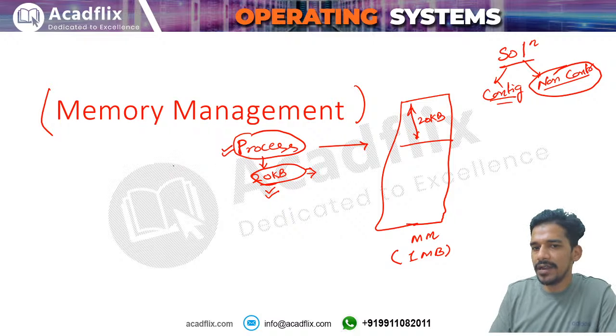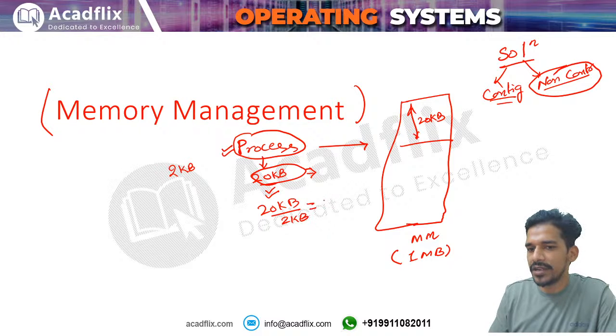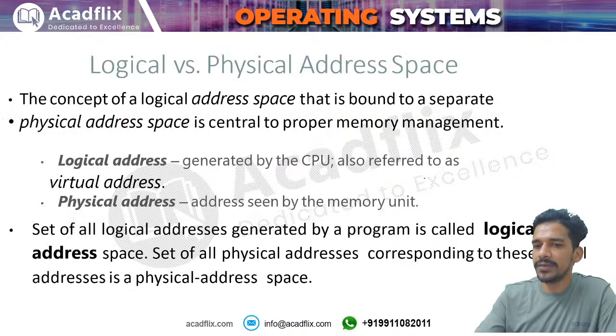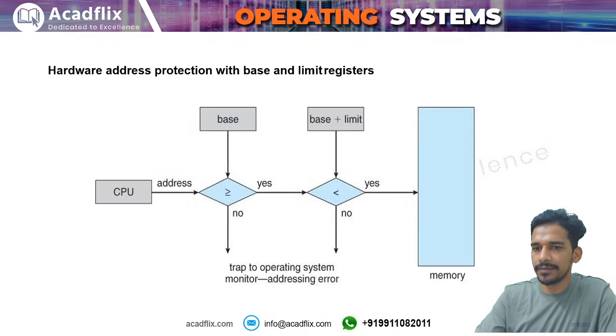For example, if the size of one partition is 2 kilobytes, this process will be divided into 10 partitions, and these 10 partitions may reside at different places. We can give one partition here, another partition here and some partitions there. So there are two kinds of memory management techniques: contiguous memory management and non-contiguous memory management.